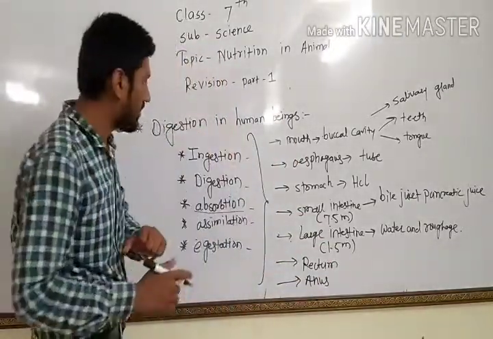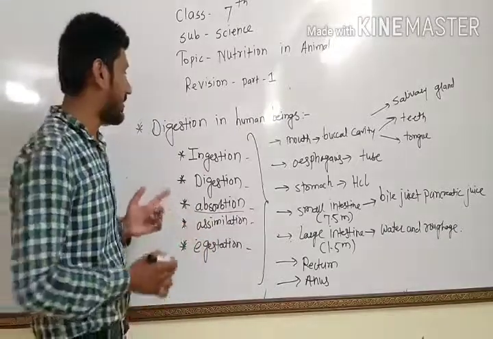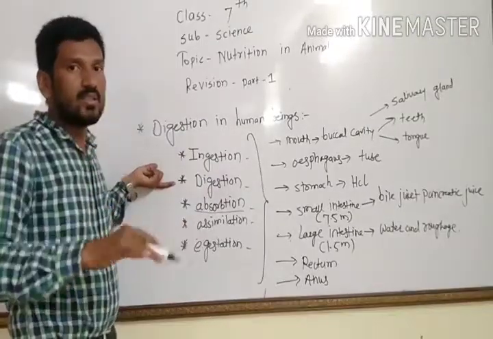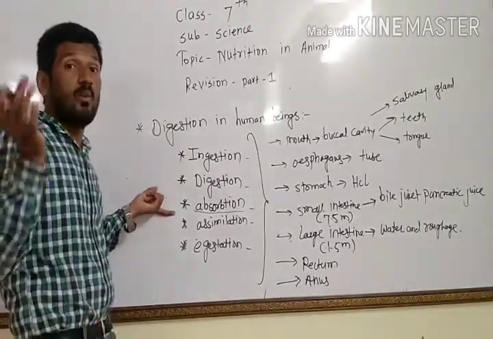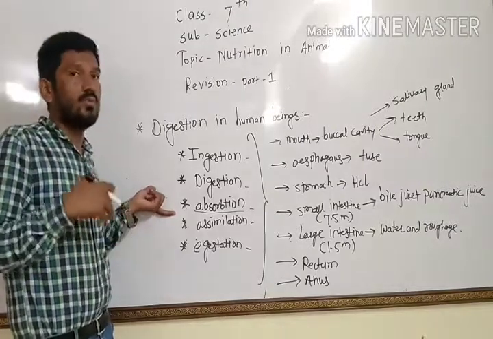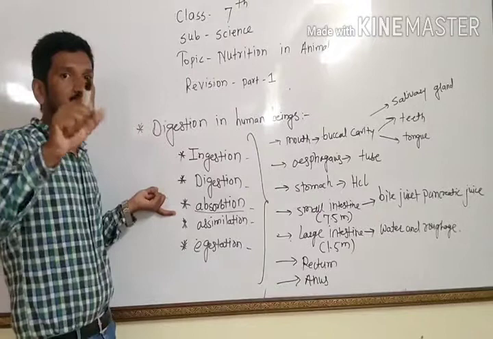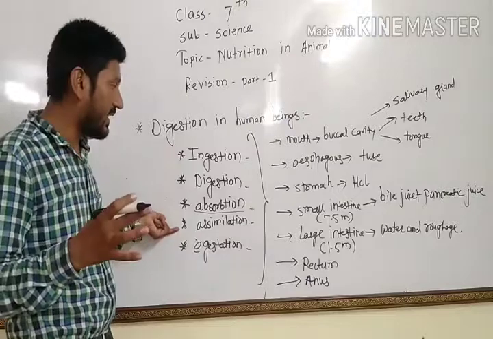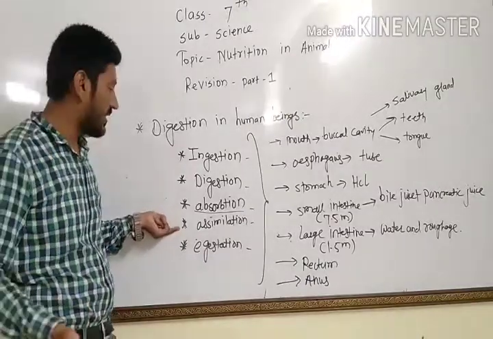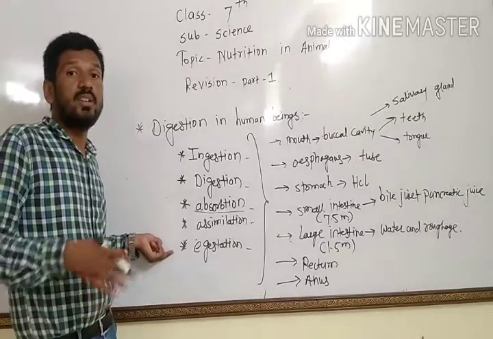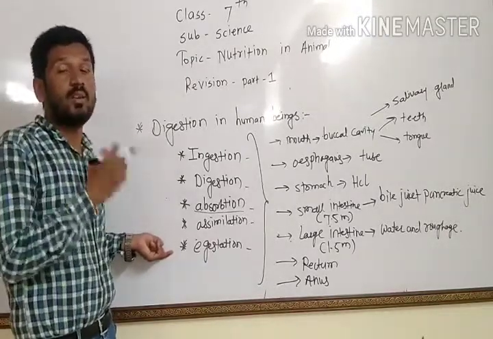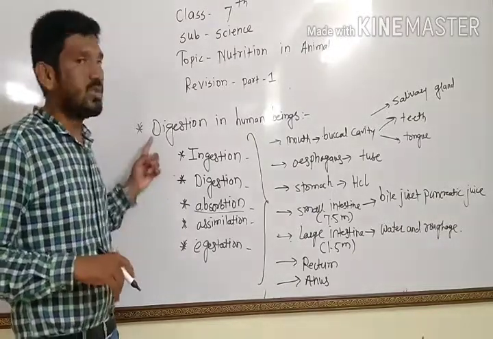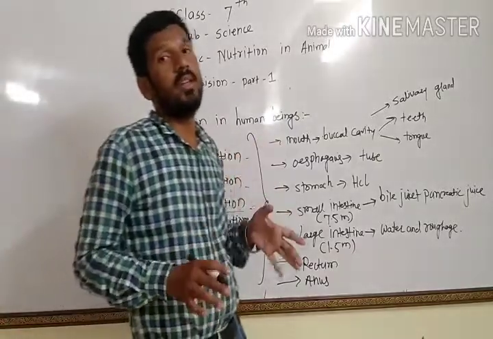In the digestion process, there are a few different processes also: ingestion means intake of food; digestion means converting complex substances into simpler forms; absorption means the simpler substances should be absorbed and mixed in our body; assimilation means use of that absorbed material for different tasks to produce energy; and finally egestion means throwing out the waste products from our body. So that is the process of digestion in human beings.